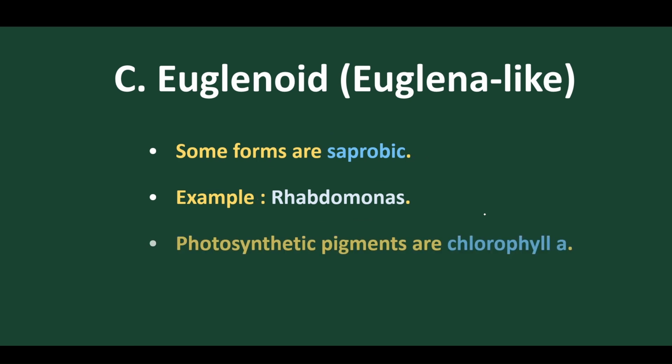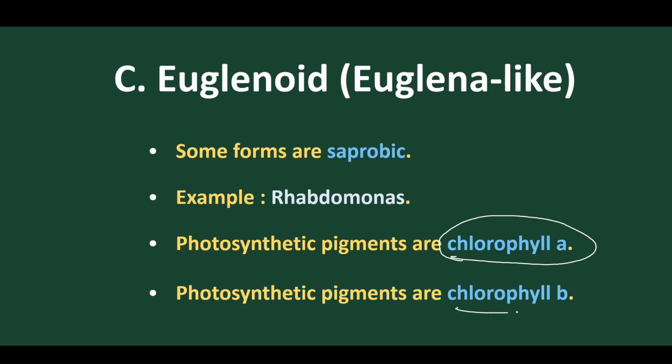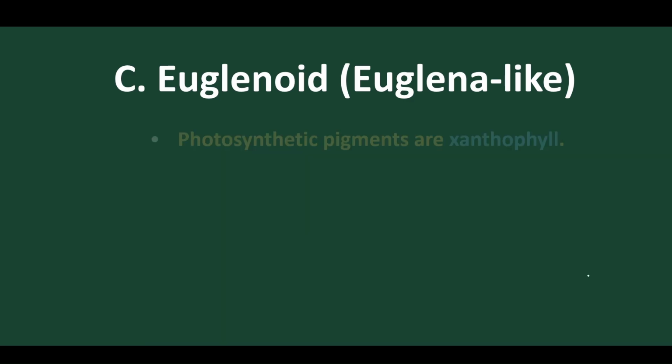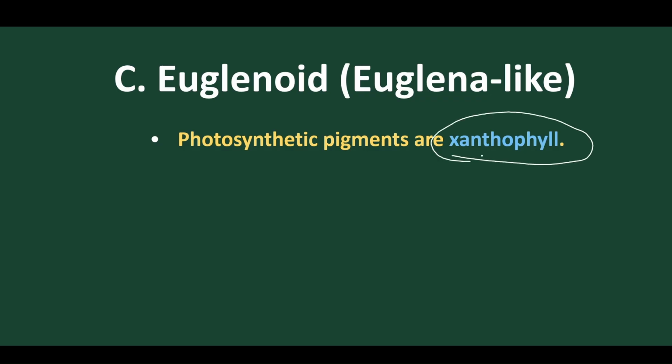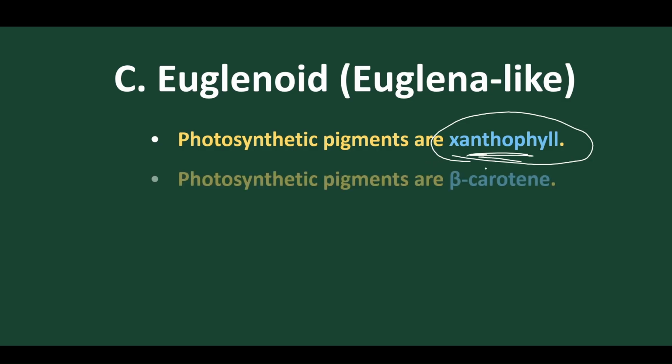Photosynthetically, due to the presence of chlorophyll A, they prepare their own food. They also contain chlorophyll B. So these two chlorophylls behave as plant nature. Higher plants contain chlorophyll A and chlorophyll B to prepare their own food, and the same is true of Euglena. Photosynthetic pigments called xanthophylls are also present to provide body coloration, as in other photosynthetic protista we have discussed, such as xanthophyll, fucoxanthin, diatoxanthin, diadinoxanthin.